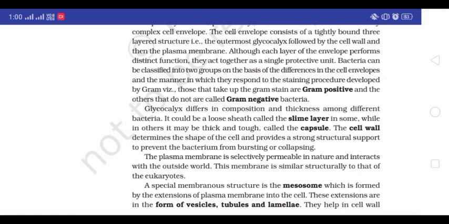and tough, called capsule. The cell wall determines the shape of the cell and provides strong structural support to prevent the bacterium from bursting and collapsing. The plasma membrane is selectively permeable in nature and interacts with the outside world. This membrane is similar structurally to that of the eukaryotes.